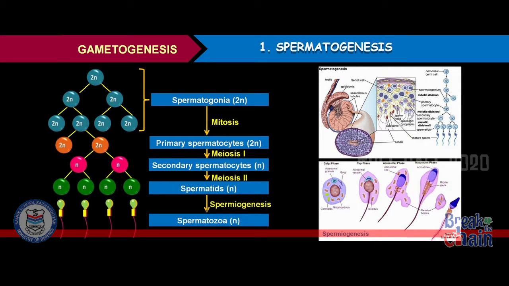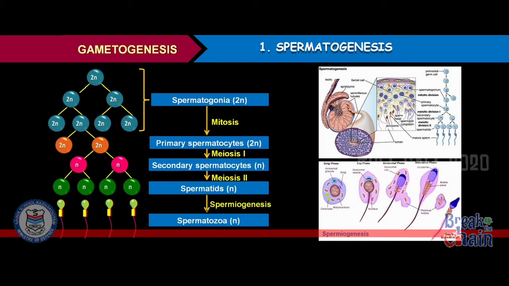So, some of the spermatogonia undergo meiosis and are called primary spermatocytes. Primary spermatocytes undergo meiosis 1 to form secondary spermatocytes, which are haploid, chromosome number 23 in human beings. Secondary spermatocytes undergo meiosis 2 to form spermatids. That means each primary spermatocyte produces 4 spermatids.